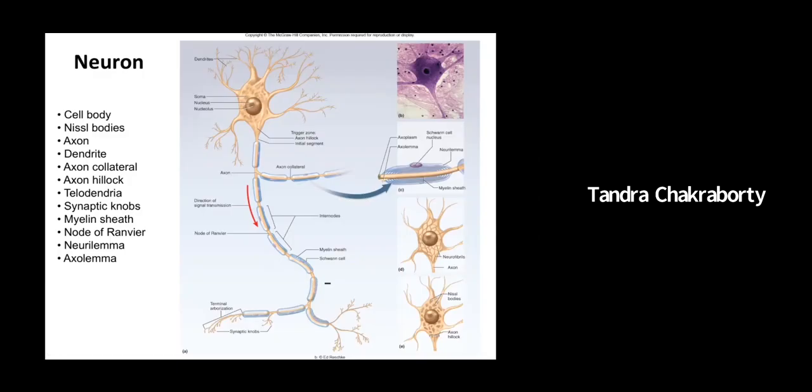The axon further ends in the axonal terminal. There are synaptic knobs. You can see these small knobs. These synaptic knobs are also very important because they carry synaptic vesicles. What are these synaptic vesicles? These synaptic vesicles are round structures which carry neurotransmitters, which are required for nerve transmission.